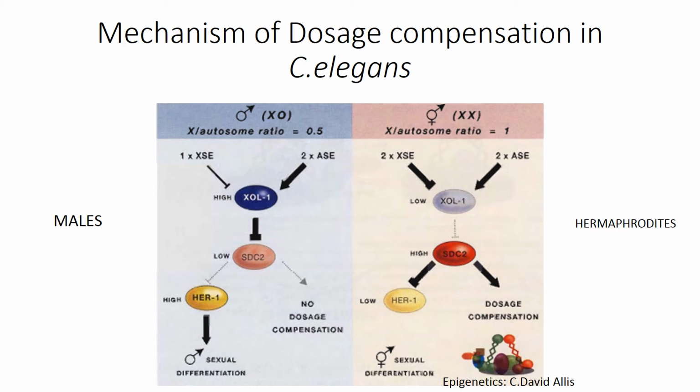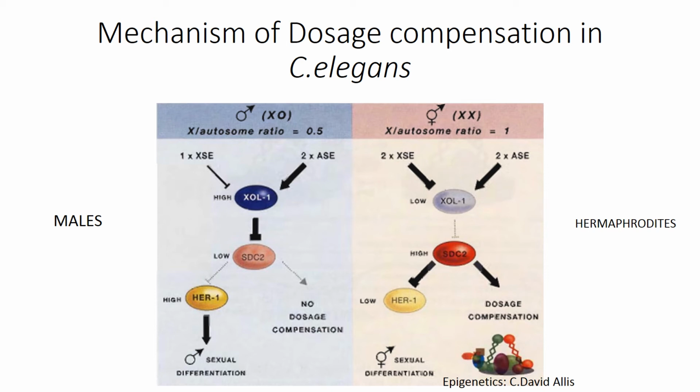The first is that the HER1 gene is not inhibited, which initiates the male sexual developmental plan. The other outcome is that the dosage compensation complex is not assembled, hence there is no dosage compensation activated in males. Coming to hermaphrodites, the low levels of XOL1 gene are not able to inhibit the expression of SDC2 gene.